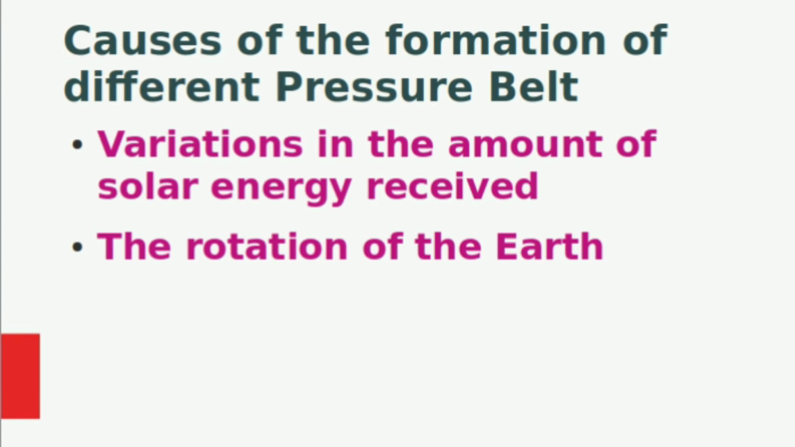Which are the causes of the formation of different pressure belts? There are two reasons. They are variations in the amount of solar energy received and the rotation of the earth. These are the reasons for the formation of different pressure belts.